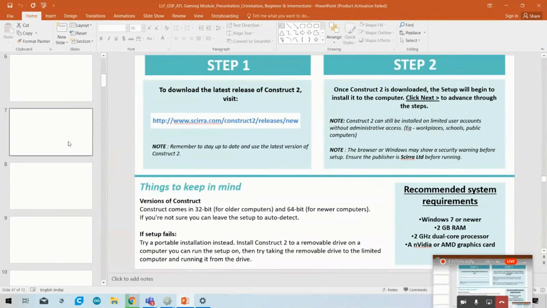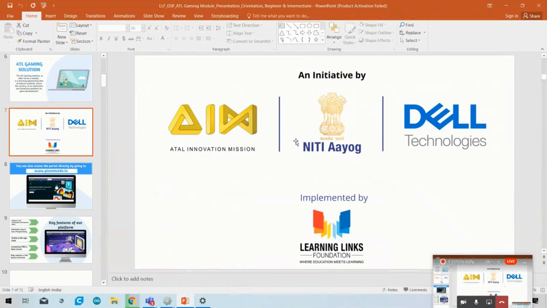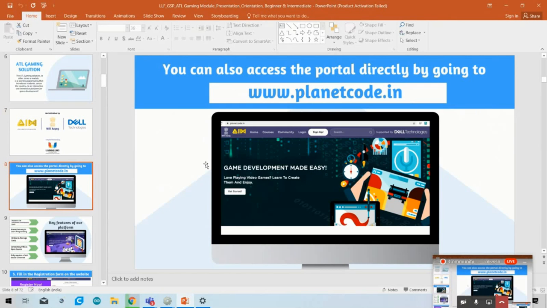So as I told you before, the whole game development platform is launched by Atal Innovation Mission, Niti Aayog and Dell Technologies, and the whole program is implemented by Learning Links Foundation. This platform is developed by the government of India, and the Prime Minister also gives a message about the gaming journey and gaming platform. So Niti Aayog takes the initiative for game development.